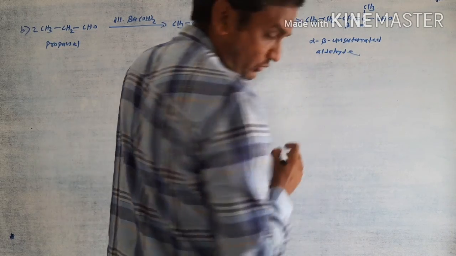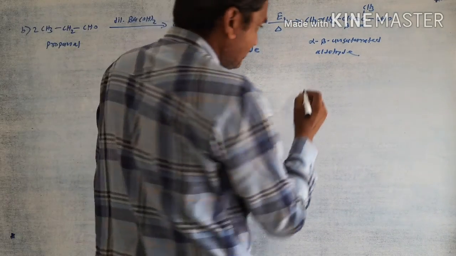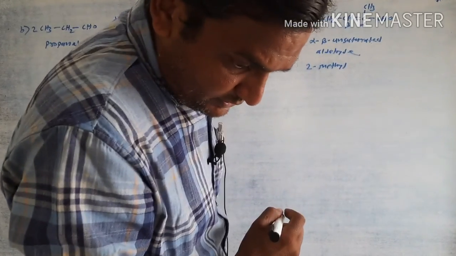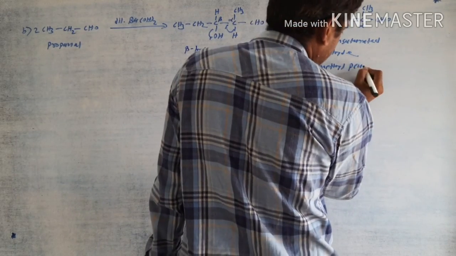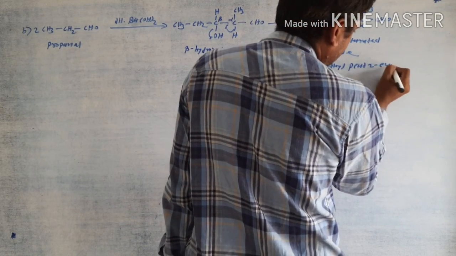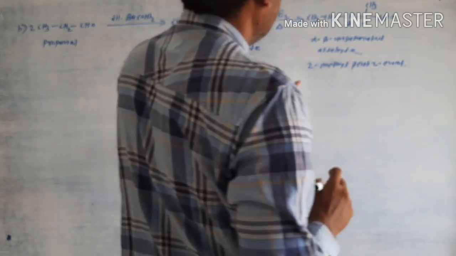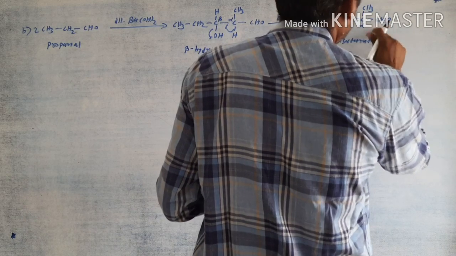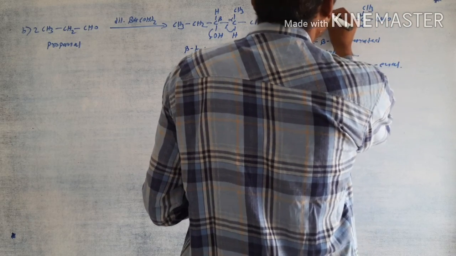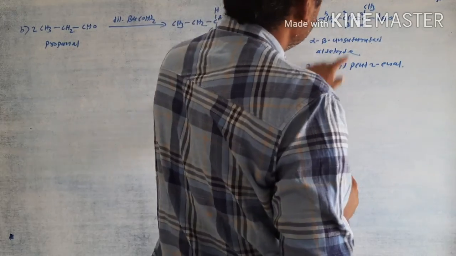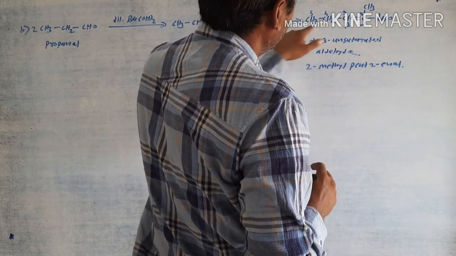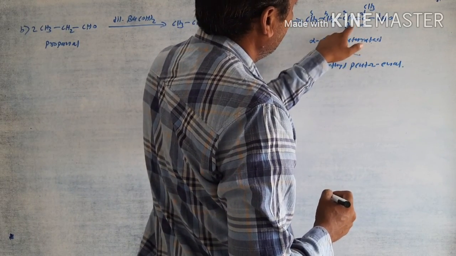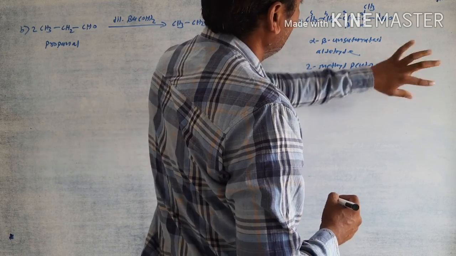The overall name is, with numbering 1 2 3 4 5, 2-methylpent-2-enal. The 2 position has the methyl group, the overall number of carbons is 5, so it is pent. The 2 position has the double bond, so 2-en, and overall it is al.